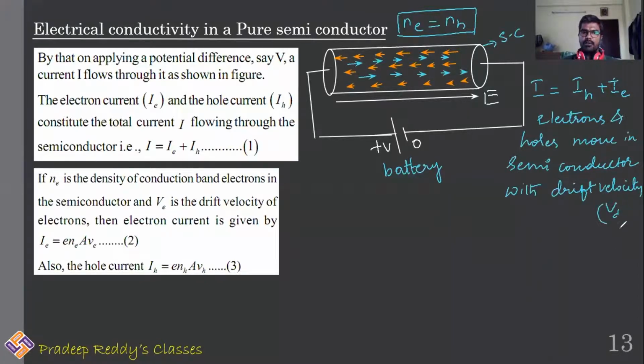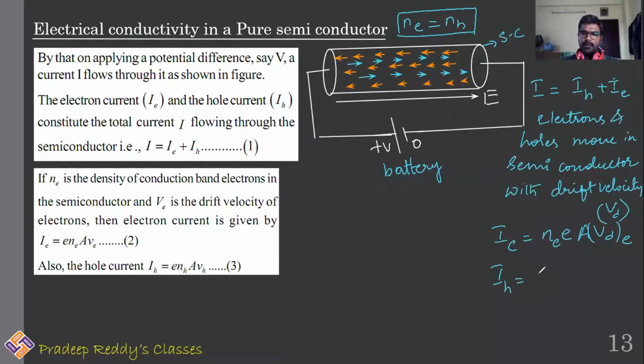Drift velocity is denoted with Vd, and whenever an electron is in motion, electron current is I equal to N, that is number of electrons, E is charge of the electron, A is area of cross section of the conductor, and Vd, that is drift velocity of the electron. This is current produced due to electron motion in the semiconductor.